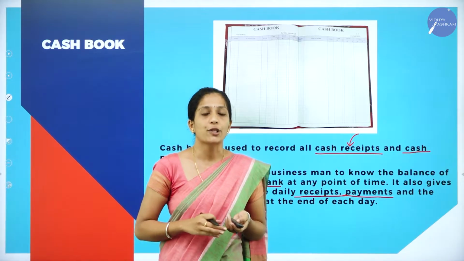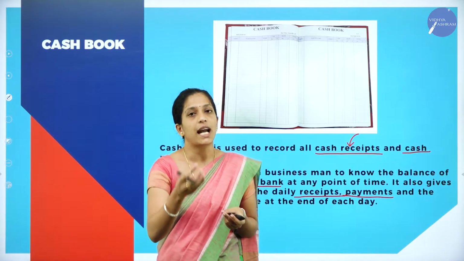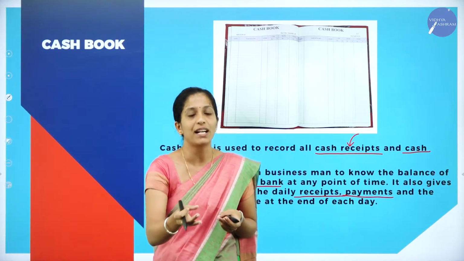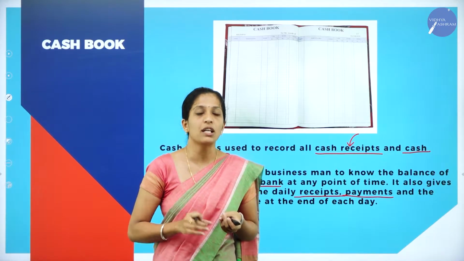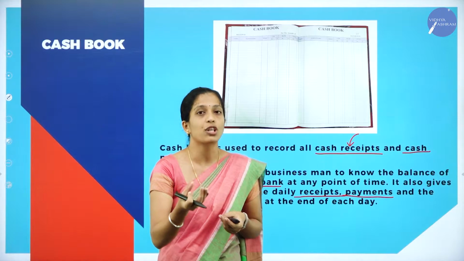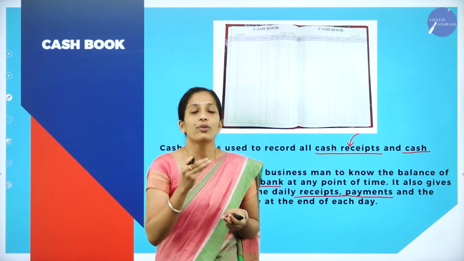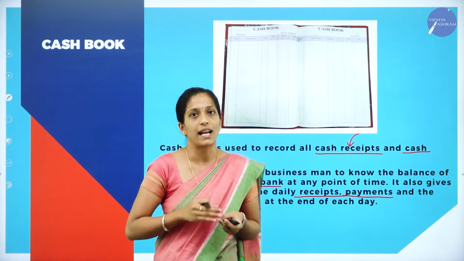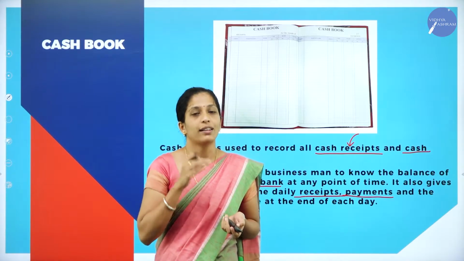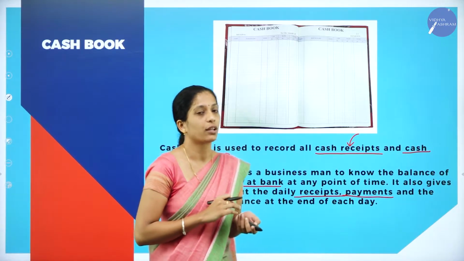Now clear about cash book? You have to remember here, under cash book we are going to record all cash receipts as well as cash payments. And why are we preparing our cash book? In order to know the actual receipts as well as the actual payments which have taken place on that particular day, and in order to know closing cash in hand as well as closing cash at bank on that particular day. So we are preparing a book which is known as cash book.